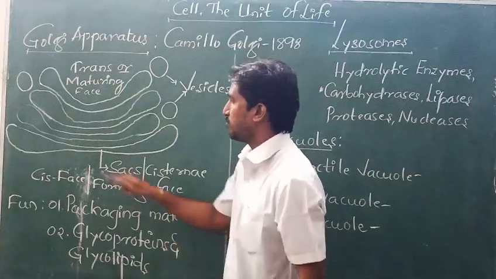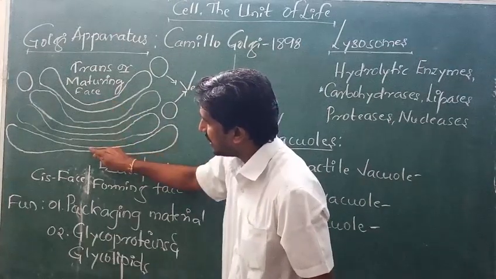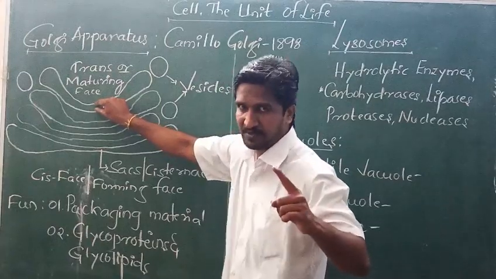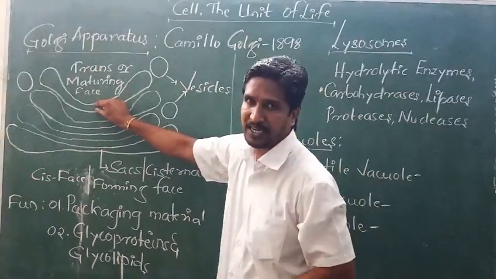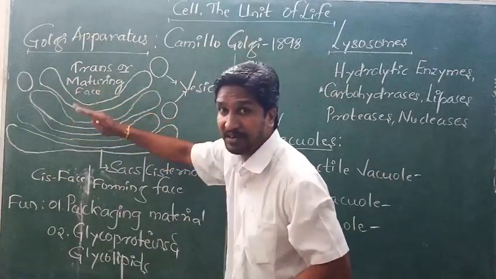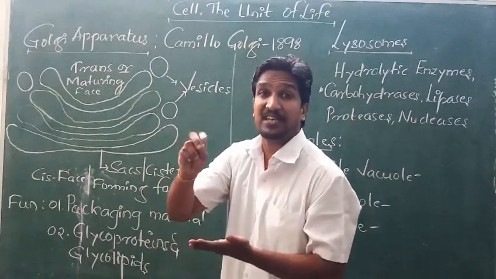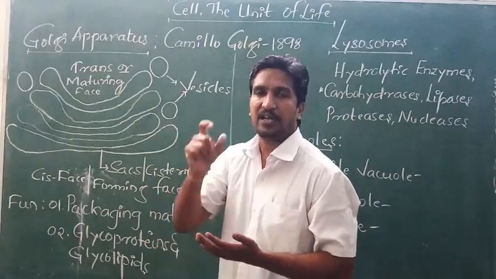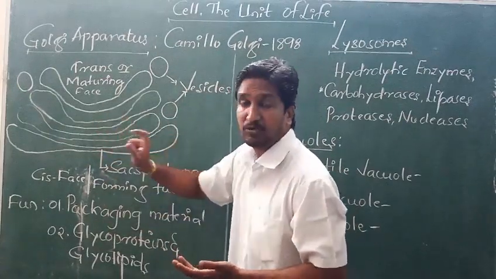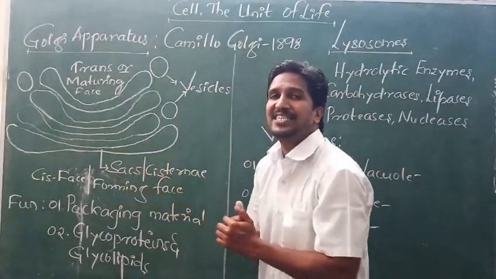So let us take the first point. You know very well that flattened tube-like structures are there. Flattened tube-like structures are called tubules. They are exactly like those in the endoplasmic reticulum. But these tube-like structures are arranged one above the other, like a stack of coins. So these tubules are called sacs, also called cisternae.